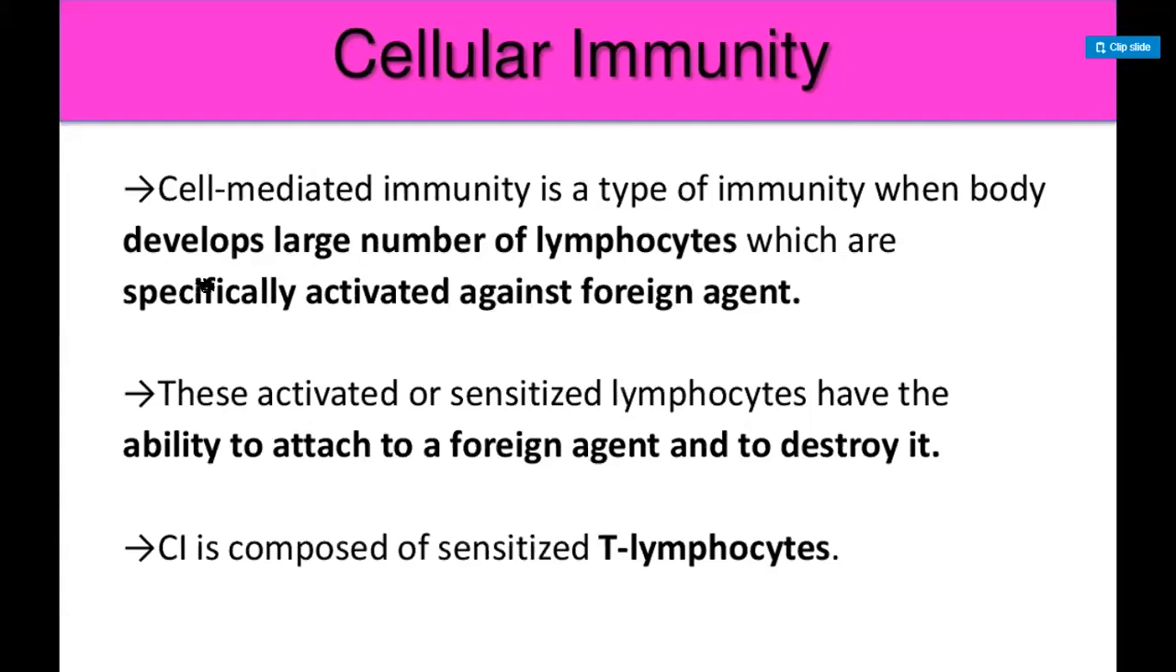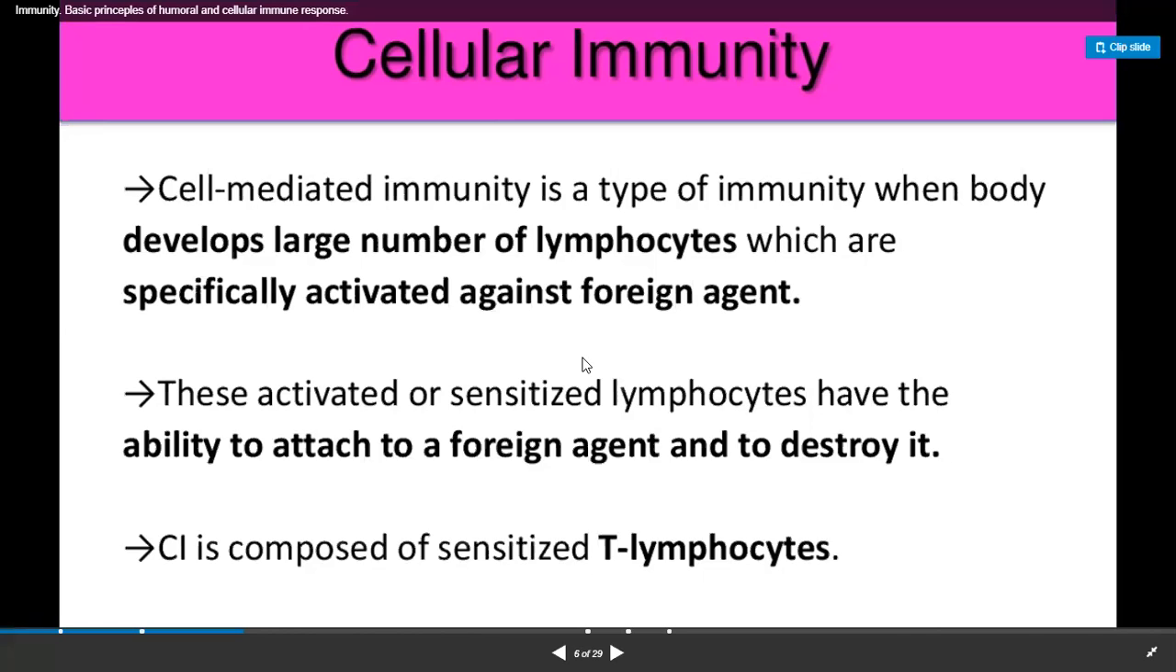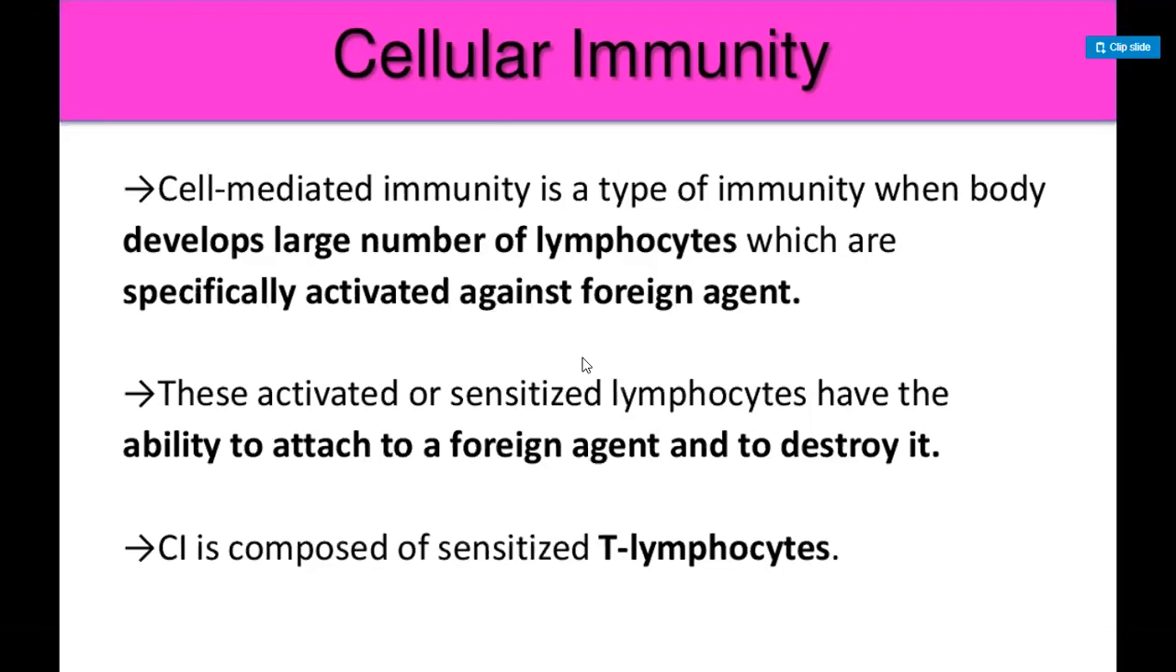So, what is cell-mediated immunity? Cell-mediated immunity is the type of immunity in which cells of the immune system are involved in providing protection against some pathogens, against some foreign agents. These specialized cells are called lymphocytes, such as T lymphocytes. These are T lymphocytes.